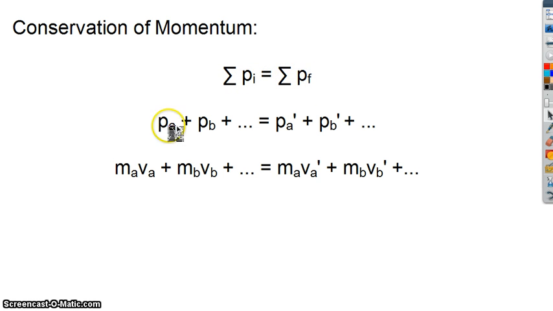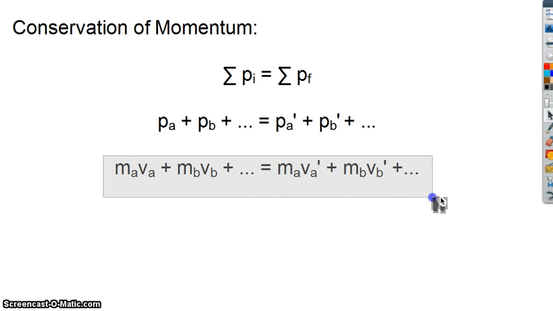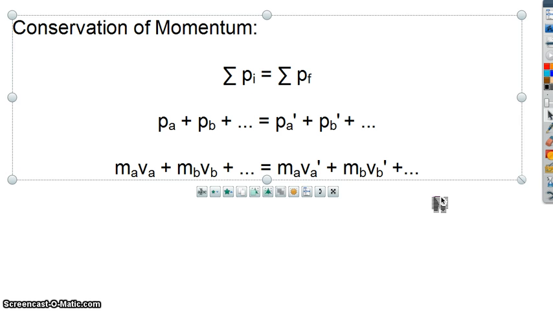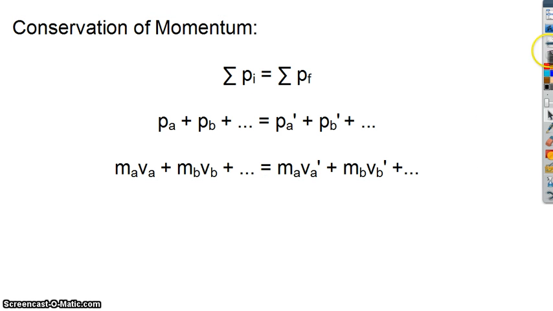Without the sigma, we could restate this as the momentum of A plus the momentum of B plus etc., equals the final momentum, which is what this tick mark means, of A plus the final momentum of B plus etc. And finally, if we substitute that momentum equals mass times velocity, we can put it m_A v_A plus m_B v_B plus etc. equals m_A v_A prime plus m_B v_B prime plus etc. So this final version down here of the conservation of momentum is the way we most often use it, the way it's going to be the most useful to you.